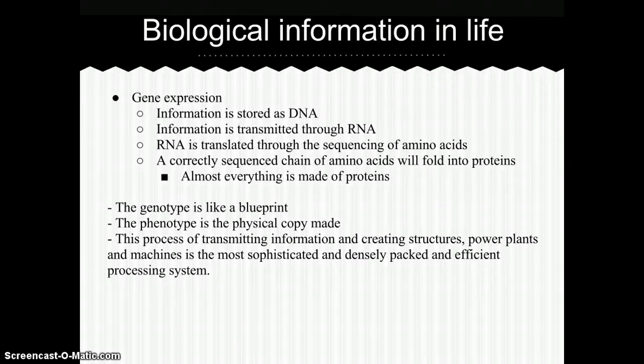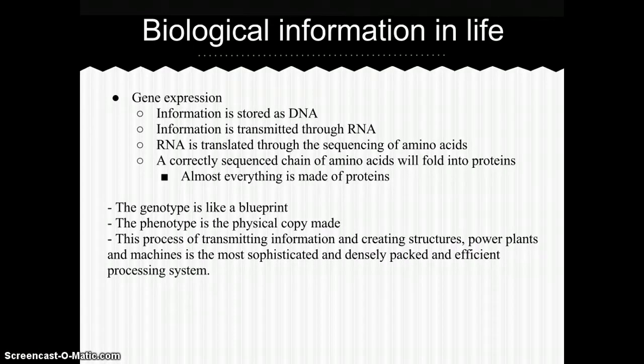Specified complexity is also seen in the biological information given in life. In gene expression, information is stored as DNA. Information is transmitted through RNA. RNA is translated through the sequencing of amino acids. And a correctly sequenced chain of amino acids will fold into proteins, which makes up just about everything.